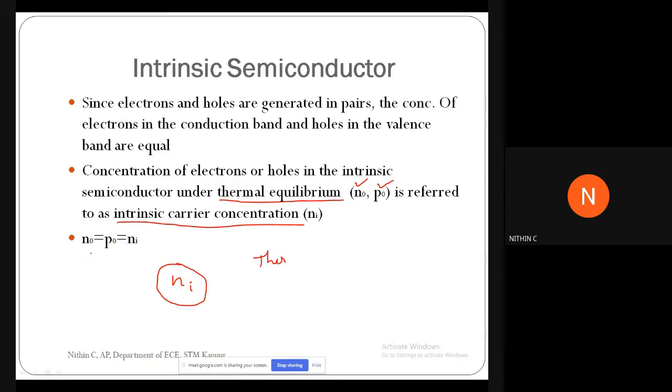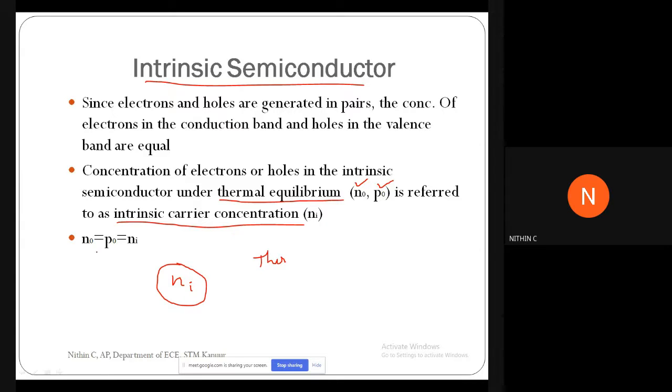We do not need to refer to N0 and P0 separately in the case of intrinsic semiconductors. Why? Because both values are equal. We are having both these values as equal, so we can commonly refer to it as Ni. Ni is called intrinsic carrier concentration. Remember that term, intrinsic carrier concentration.